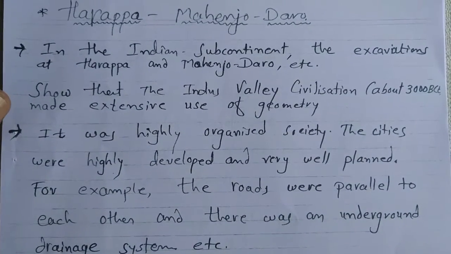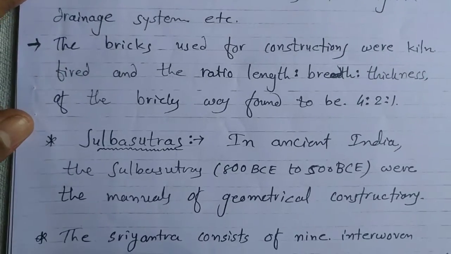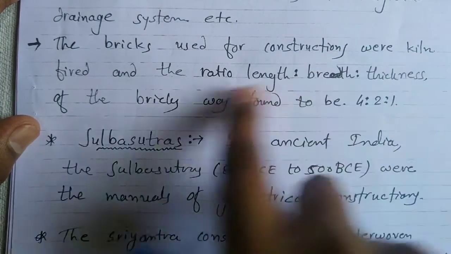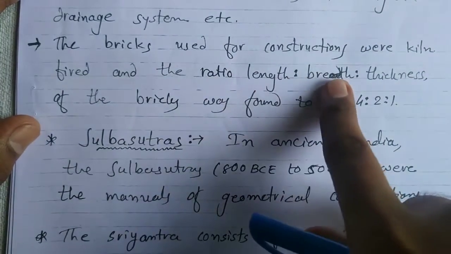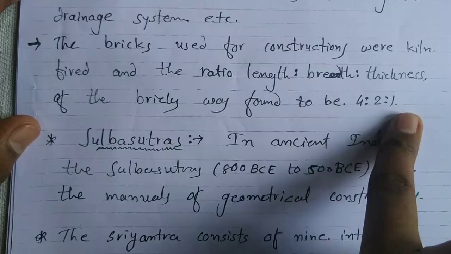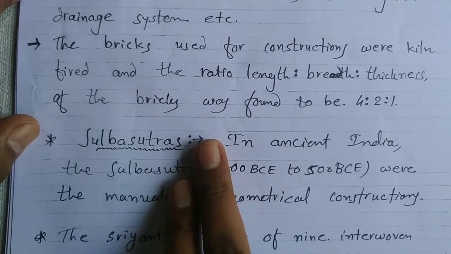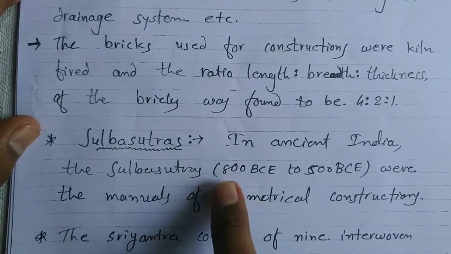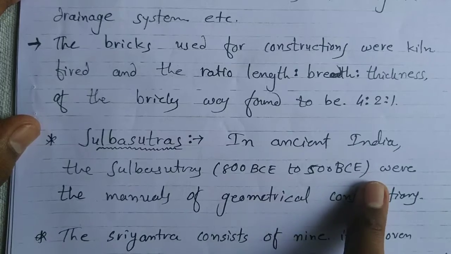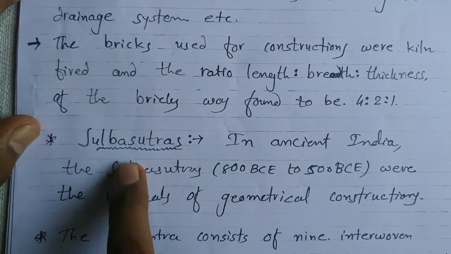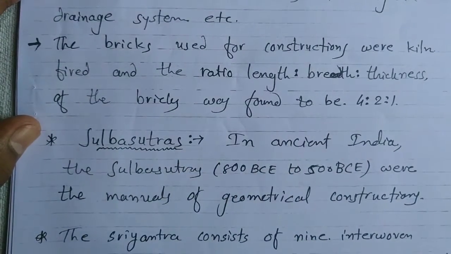The bricks used for construction had the ratio of length, breadth and thickness as 4:2:1. We know about the Sulba Sutra. This is a book written between 800 BCE and 500 BCE, a manual of geometric constructions in India. Sulba Sutra is one of the most famous books in India.